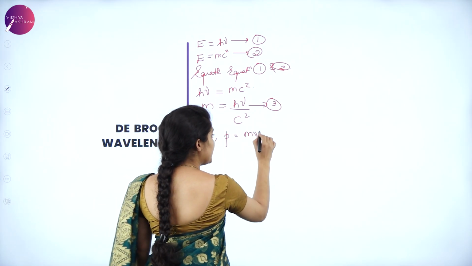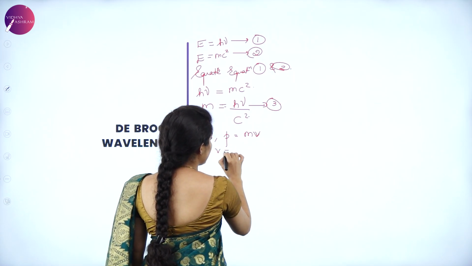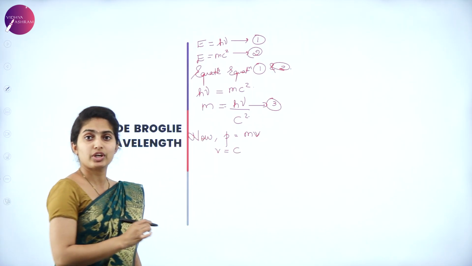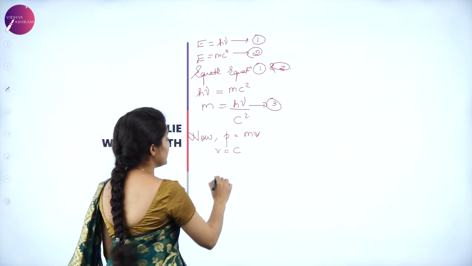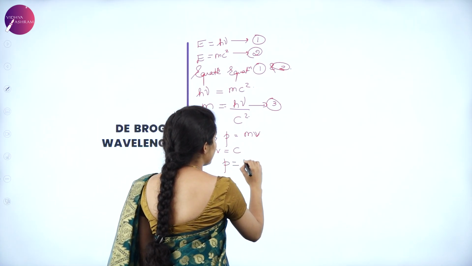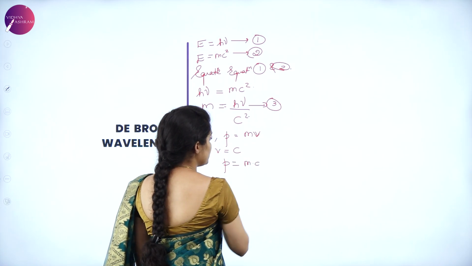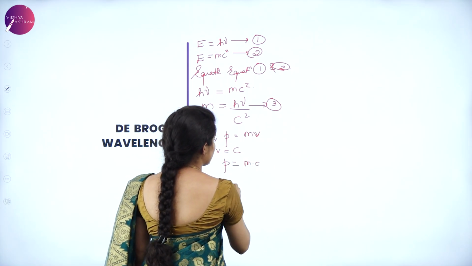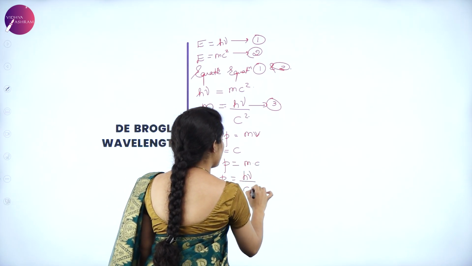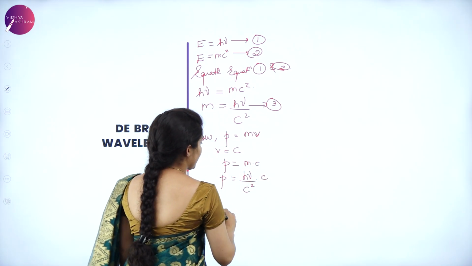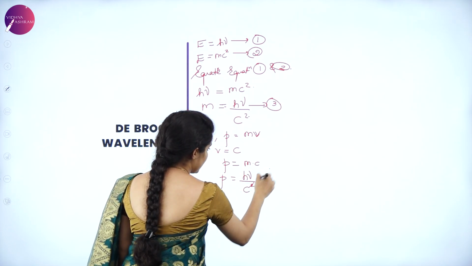Okay, so v can be replaced by c, the velocity of light, since we are considering light here in this chapter, dual nature of matter. So p is equal to m into c. Substituting for m in this equation, p is equal to h nu divided by c square, into c. So one c cancels with the other.